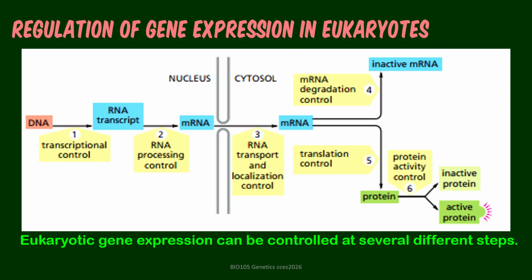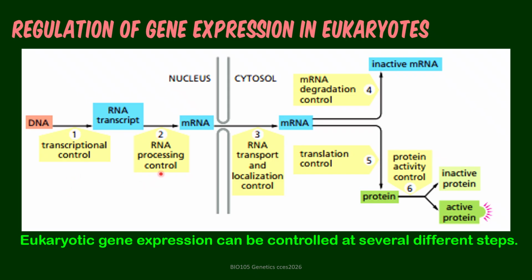Gene regulation in eukaryotes occurs at several different levels. In the picture here, we have 6 levels. One is at the level of transcription, so control of what DNA segments are going to be transcribed or what are not. That has something to do with packaging or loosening of chromatin.